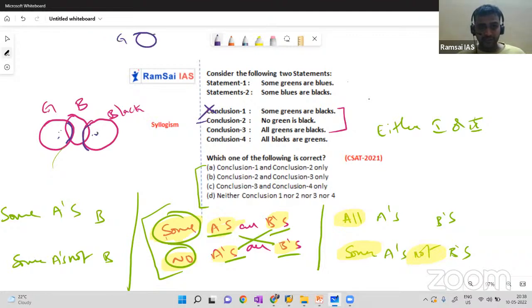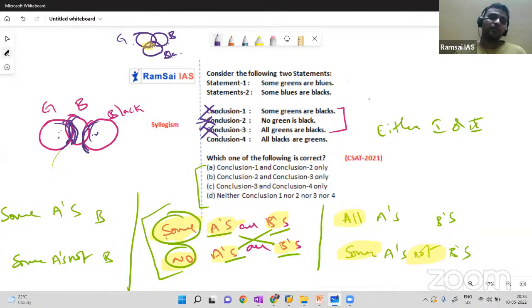Some greens are blue, and some blues are black. The possibility is there, so you cannot say no green is black. So I'll eliminate this. Next, all greens are black. Some greens are black is possible, no green is black is possible, but how can all greens be black? Impossible. Now, all blacks are greens.